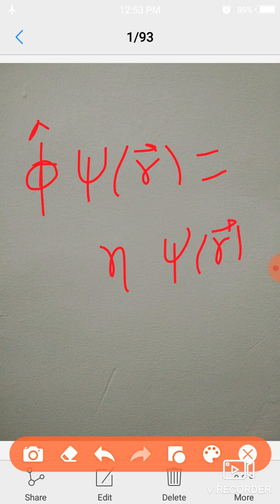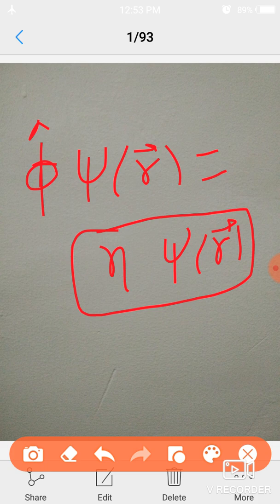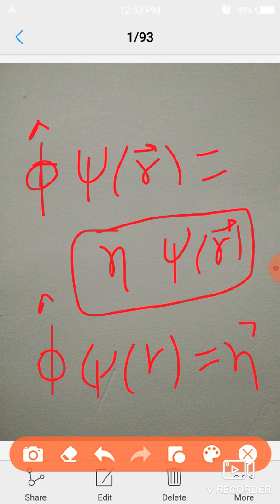if I operate this result again with the same operator phi on psi(r), then I will have eta square into psi(r).